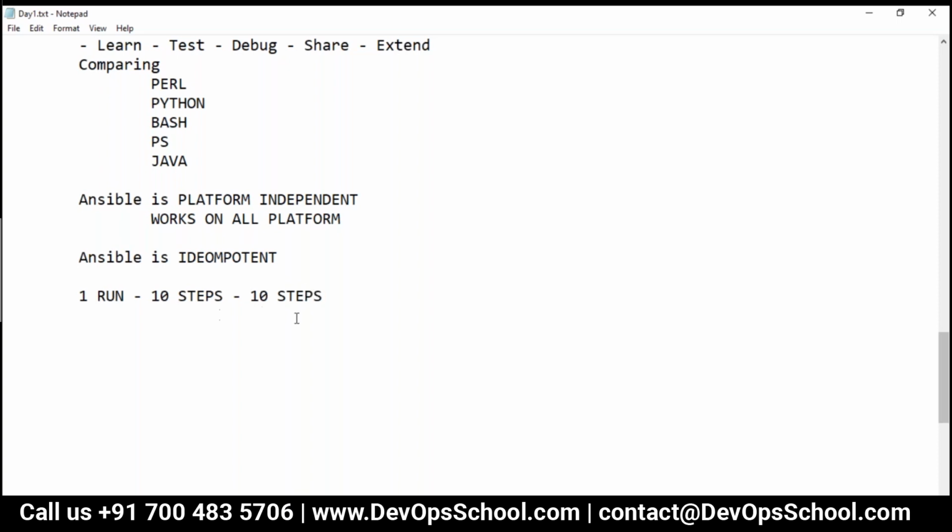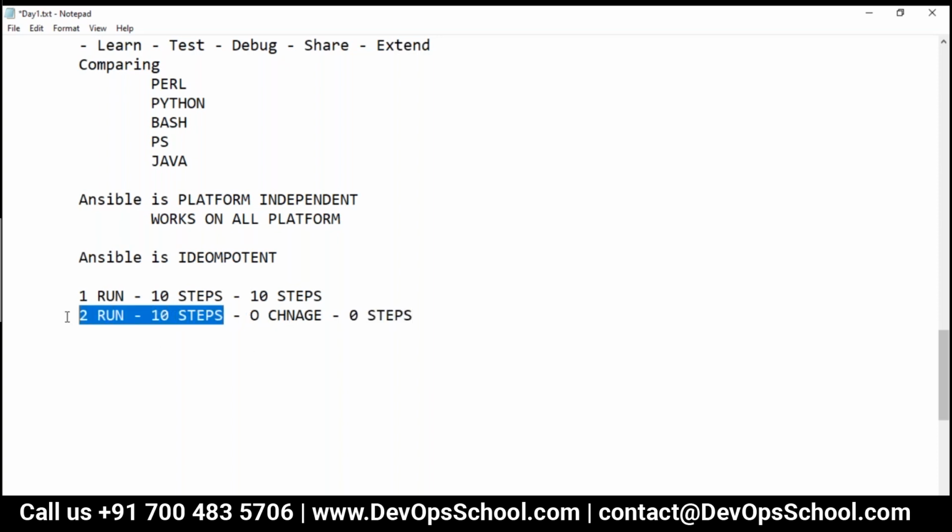Now the next time you run, the second run, let's say these 10 steps were already done. So now if you have 10 steps and zero change in the steps, then it will run zero steps actually, because you have not modified anything, right?